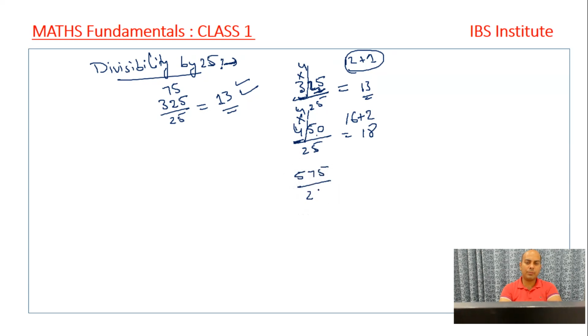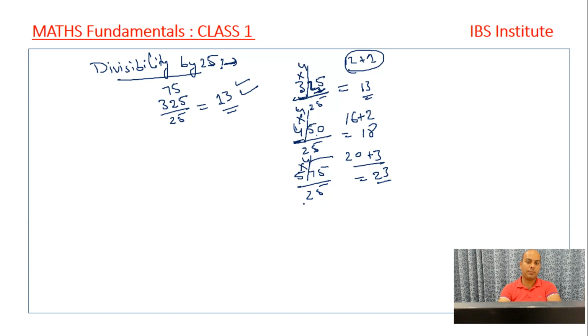575 upon 25. We separate the last two digits. 5 into 4, that is 20, and 75 was written, then 75 came from 3. So it is 23. This 75 corresponds to 3. This is from the previous concept, the multiplication by 25. Since I'm writing 75, it means it came from the remainder 3. So it is 20 plus 3, that is 23.